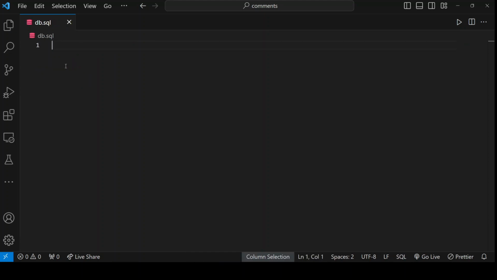SQL does commenting in this way. A double dash, and that's a comment. For a multi-line comment, there is no specific syntax, so if we want a multi-line comment, we'll just do it like this. We'll put multiple single-line comments, one right after another, and that will look like a multi-line comment, even though it is not one. But that's the way to do it.